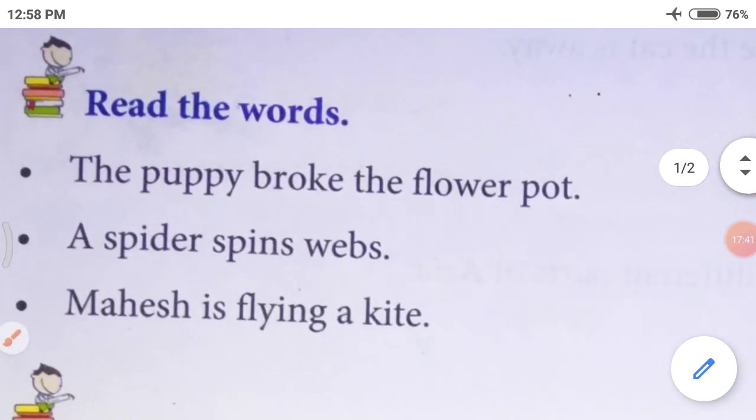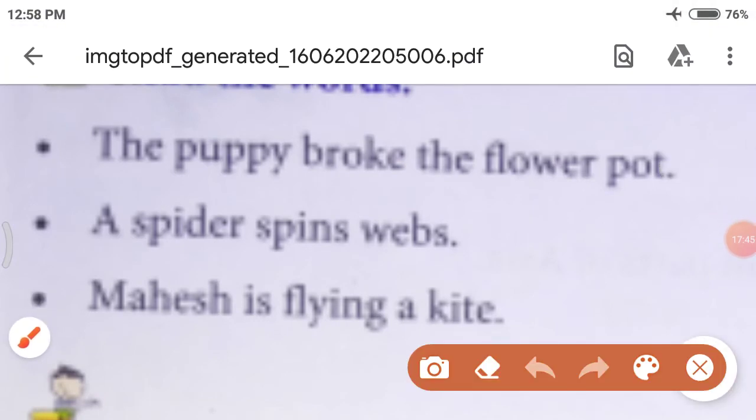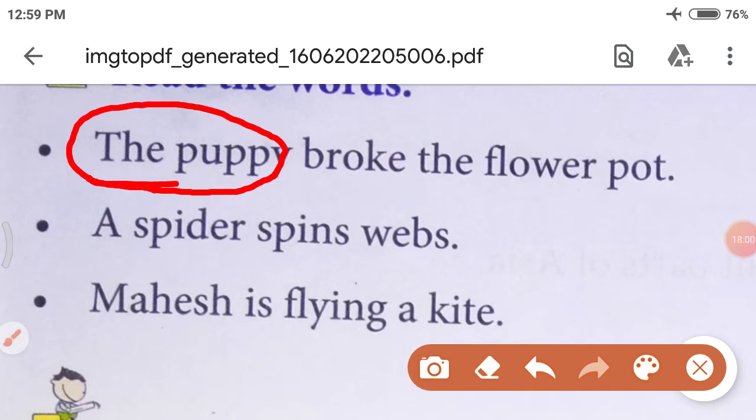Look here. What is the first sentence? The first sentence is the puppy broke the flower pot. In this sentence, what is the subject? Circle the subject, okay? What is the subject? The puppy.